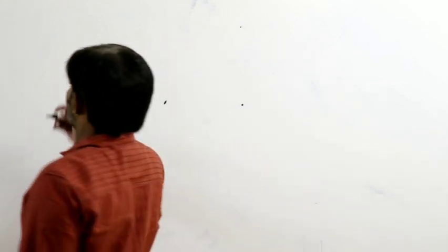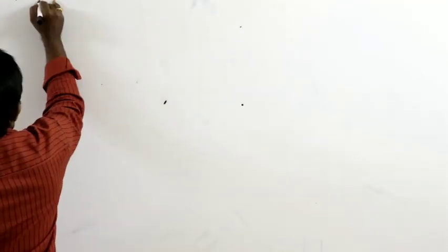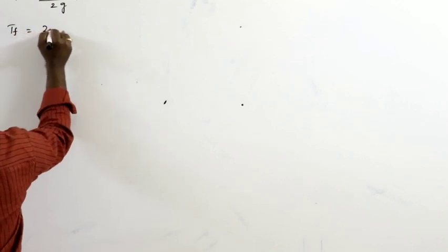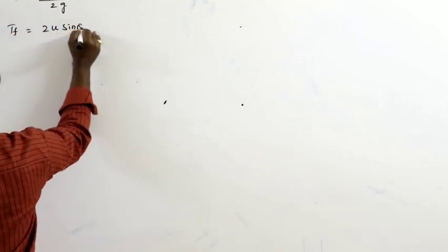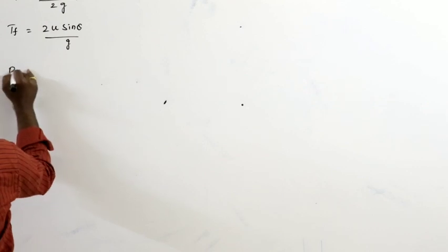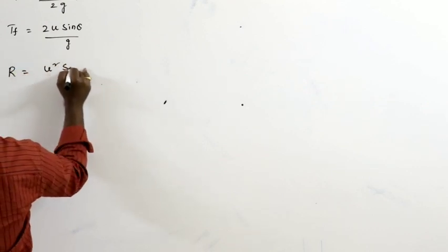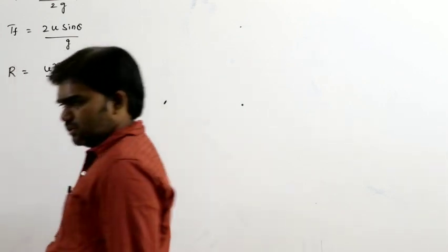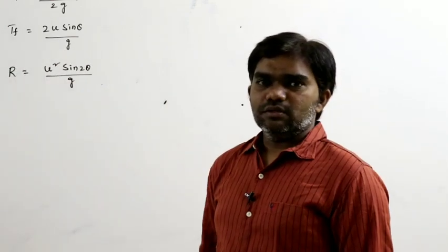Good morning. We are discussing oblique projectile, and we already discussed the maximum height formula. What is the maximum height formula? U square sin square theta by 2g, and time of flight is equal to 2u sin theta by g, and range is equal to u square sin 2 theta by g. We discussed these three formulas in the previous class.